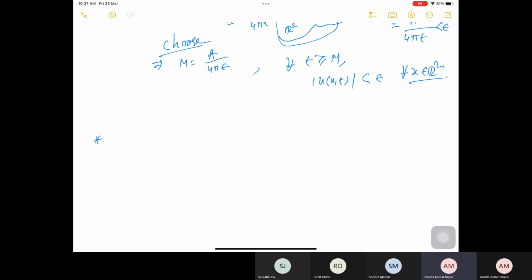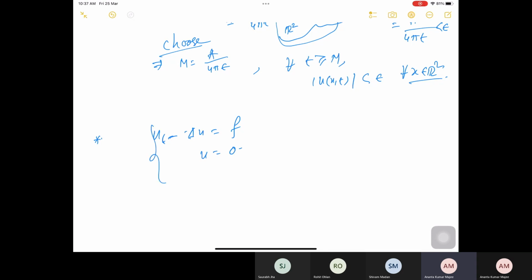Next we will talk about the so-called non-homogeneous problem. Non-homogeneous problem means basically I try to find u such that u_t minus Laplace u is equal to f, and then u is equal to 0.